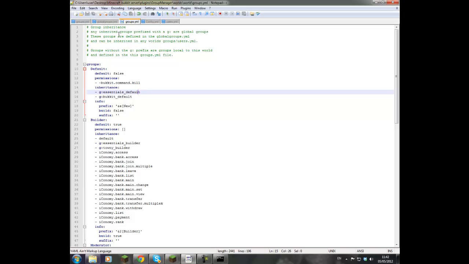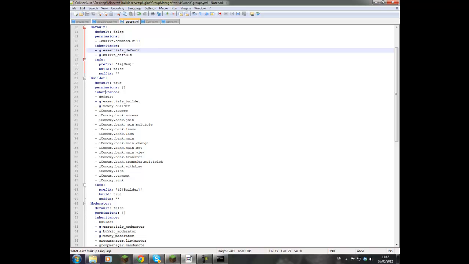Refers probably not the right word, but you get the picture. And then it's also bucket default, which is in the default bucket permissions. Okay, so hopefully you've run through that. If you have any questions about anything, you can still comment.